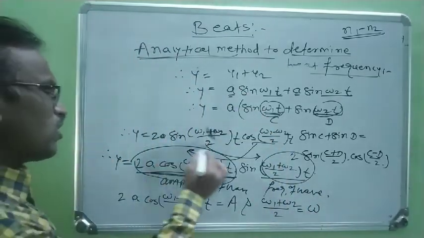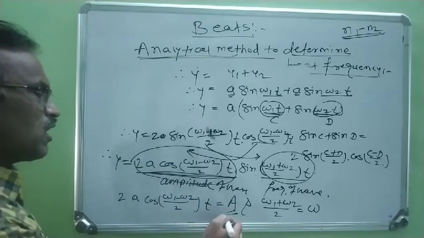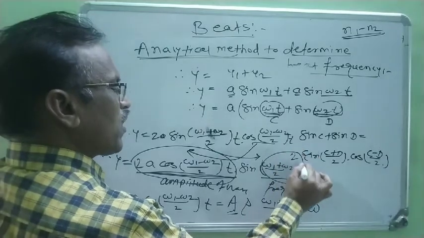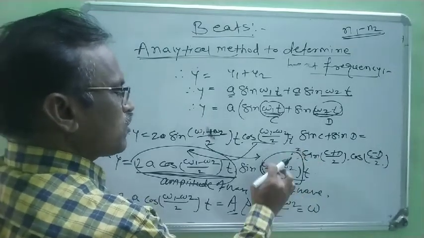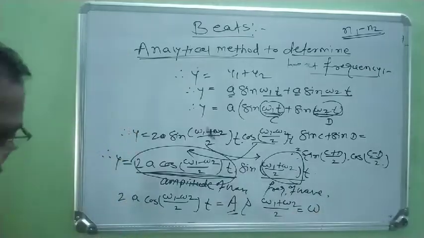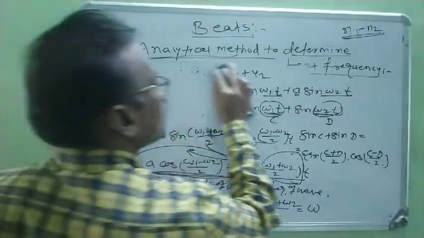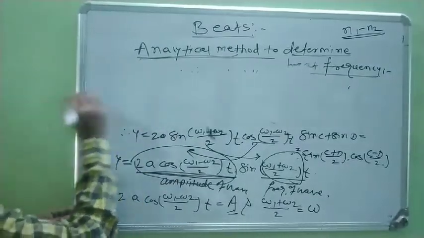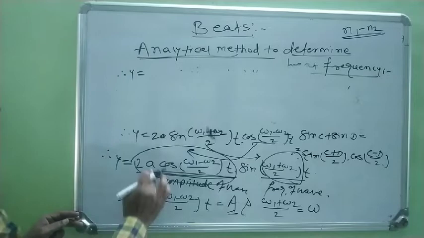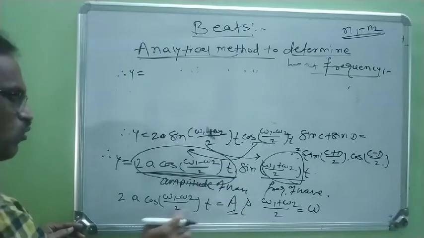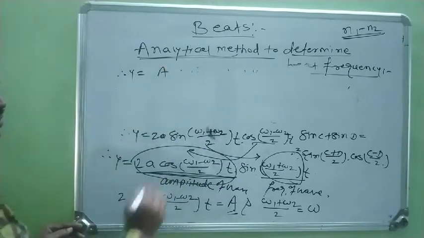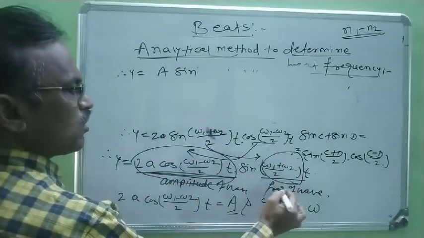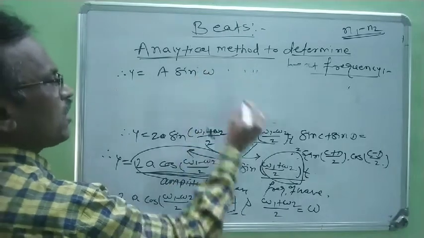Therefore, instead of this factor we write capital A, and instead of this factor we write omega. Finally we find y is equal to, this factor is taken as the resultant amplitude, capital A, sine as it is, and instead of this factor the frequency omega, t as it is.